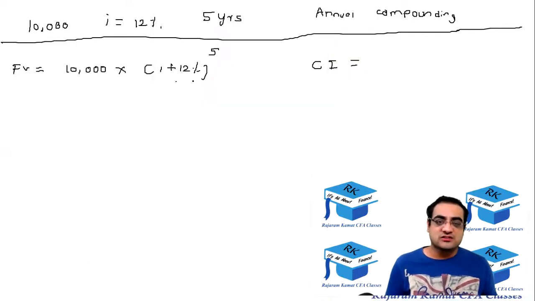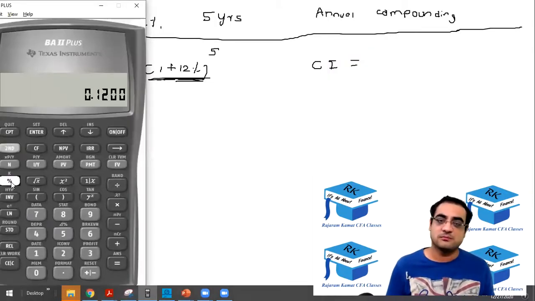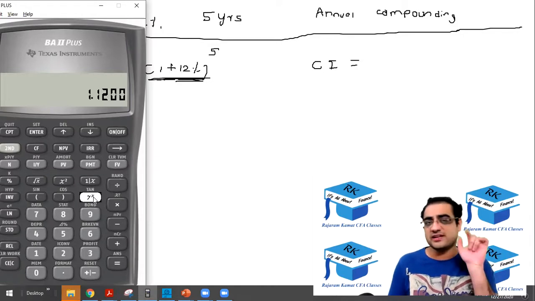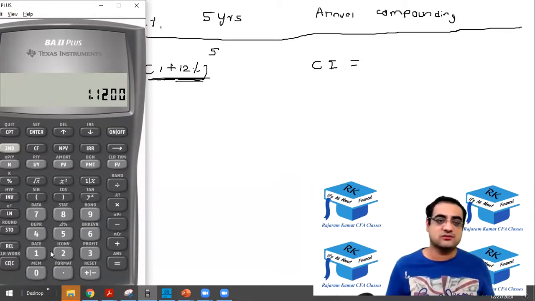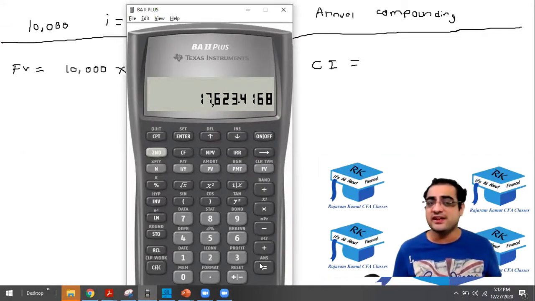12%, we are going to start with 12%, then add 1. So 12% plus 1 equals 1.12, raised to 5, using the raised-to button. Equal to, and then multiply it by 10,000. So that's 17,623. Subtract the principal of 10,000. The compound interest is 7,623.